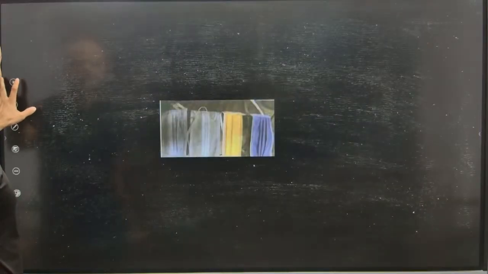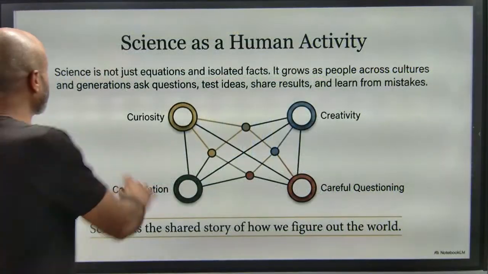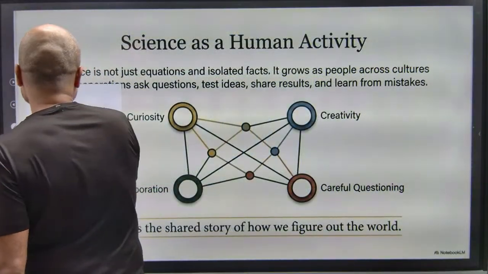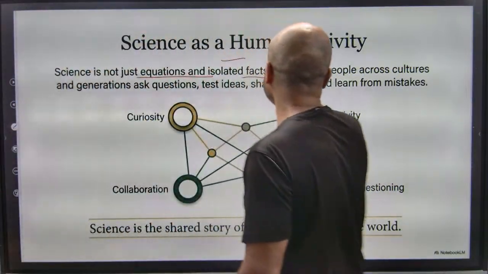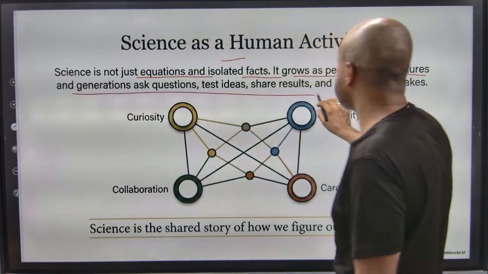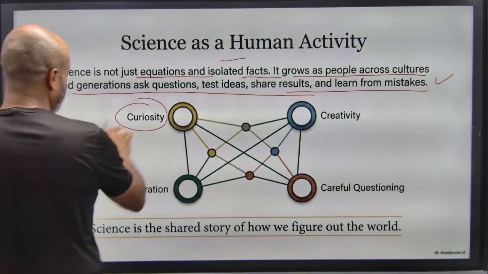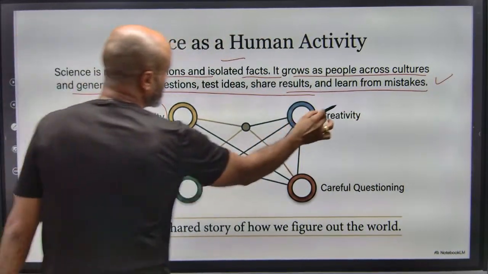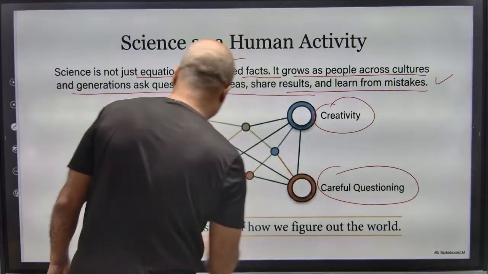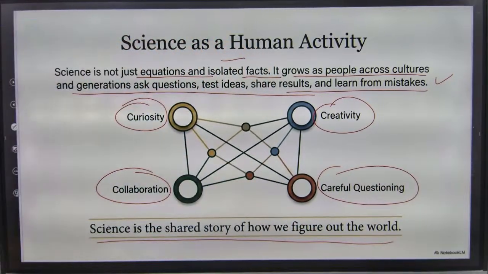So just designing a simple mask has so much science involved in it. A 10 rupees mask which you can easily get. Science is not just equations and isolated facts. It grows as people across cultures and generations ask questions, test ideas, share results, and learn from mistakes. So this is concerned with curiosity, collaboration, creativity, careful questioning. Science is the shared story of how we figure out the world.